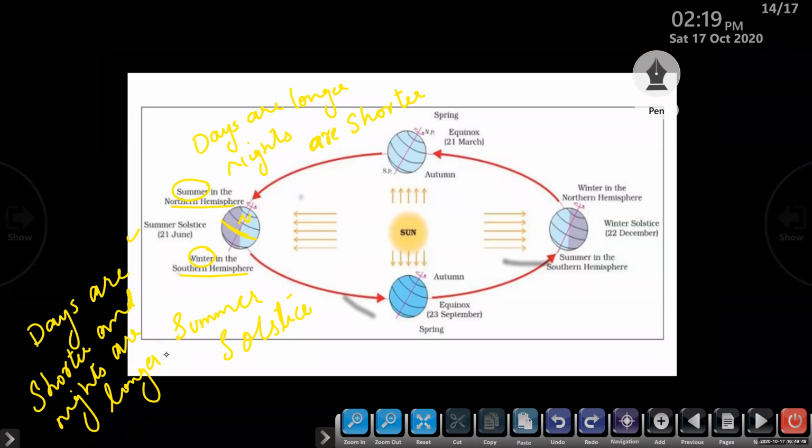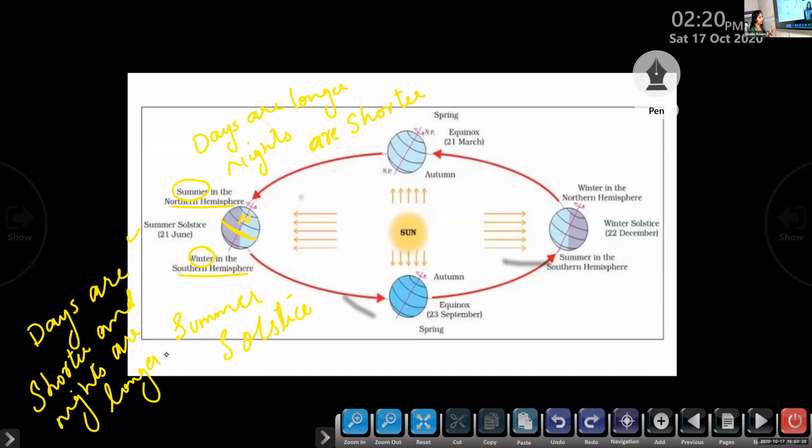Then what about the southern hemisphere? It's away from the sun. It receives slanting rays of the sun and experiences winter. And what about days and nights here? Days are shorter and nights are longer. And this position of the earth is called summer solstice.